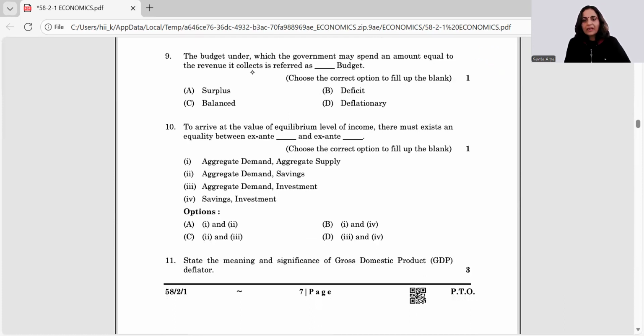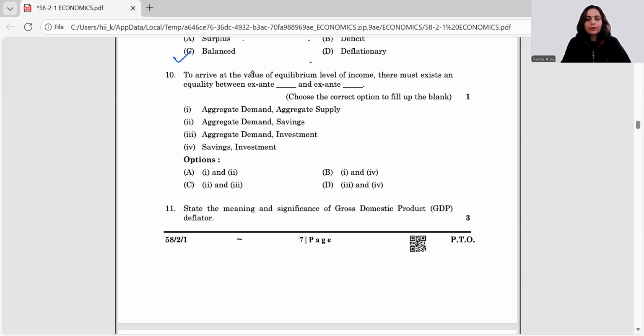Read it once again. Spending equals the revenue means whatever is the resource pool, you are spending that only. So it is a balanced budget, not the surplus, not the deficit, not the deflationary. Now, to arrive at the value of equilibrium level of income, there must exist an equality between ex ante savings and ex ante investments. Yes, we do have equilibrium at AD equals AS.